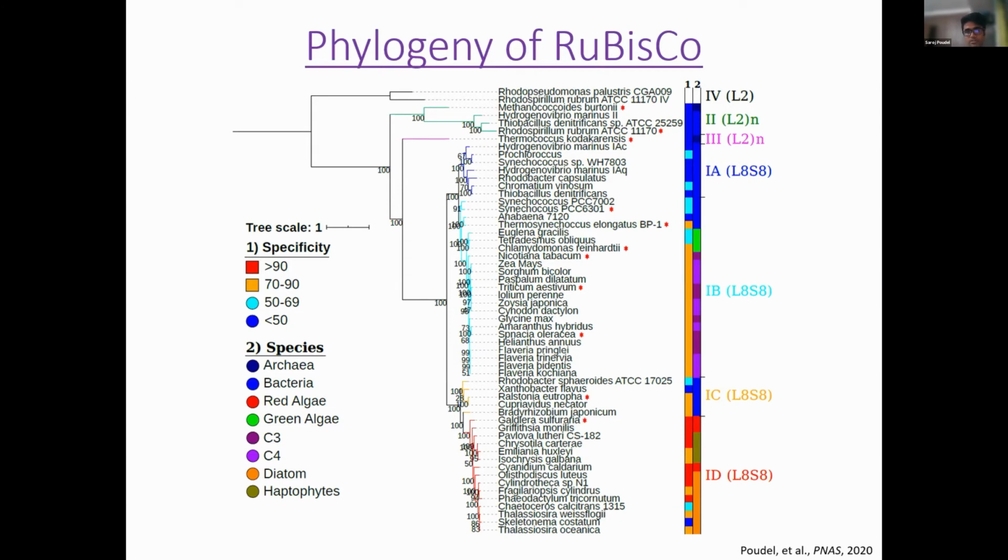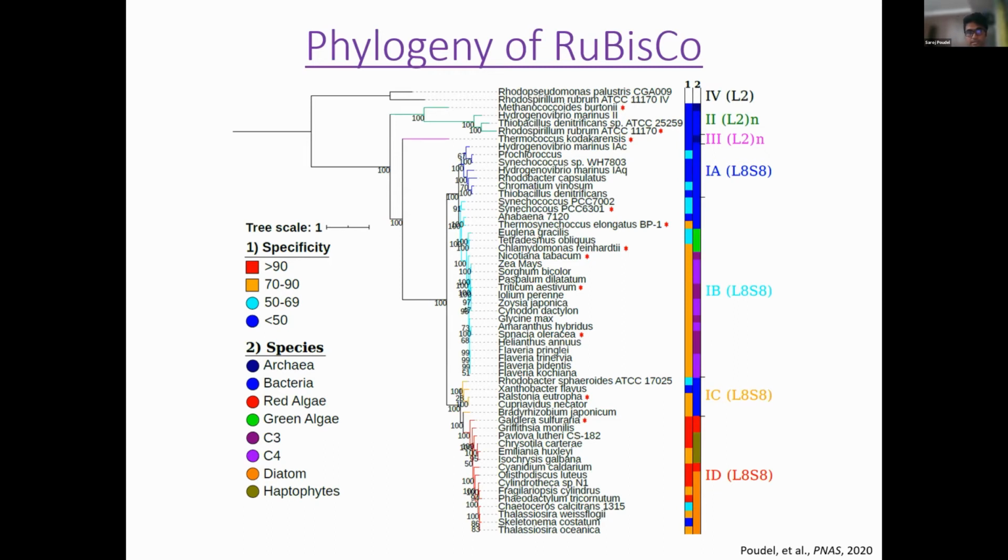As you move from the root to the tip, you're moving along time. All these organisms are homologs of Rubisco, meaning the different Rubisco found in these organisms. We have a total of 54 homologs here. The red star means that we have a solved crystal structure. There are two columns where I've overlaid information. The first column is the specificity. The dark blue are the Rubisco that have a low specificity, less than 50, and if you go all the way to 1D, it's higher specificity.